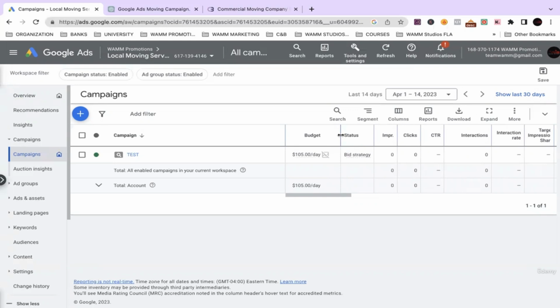So there we are, guys. This is how you create an ad utilizing ChatGPT. And this can go for any industry, guys. Any industry that you're in, you can utilize this.